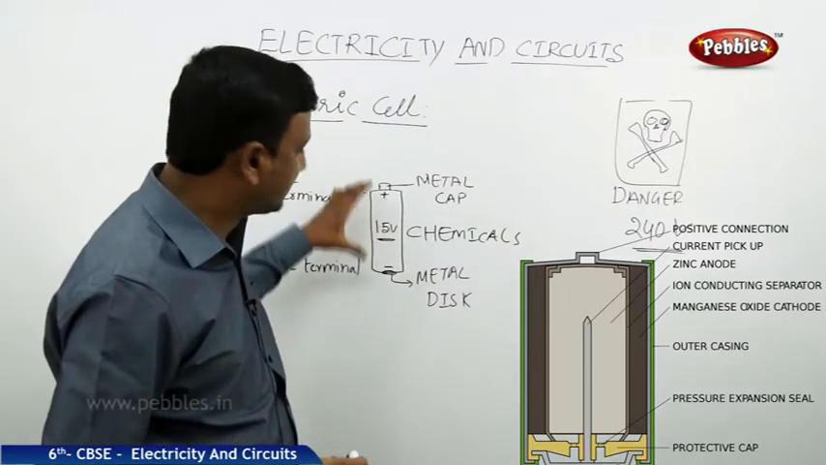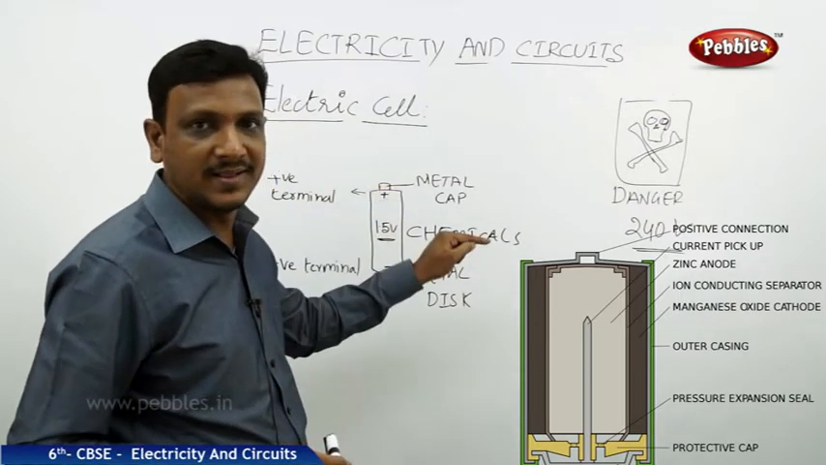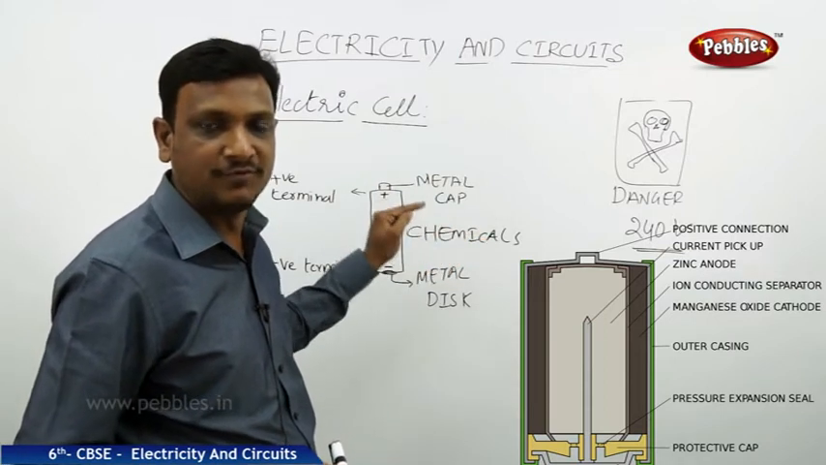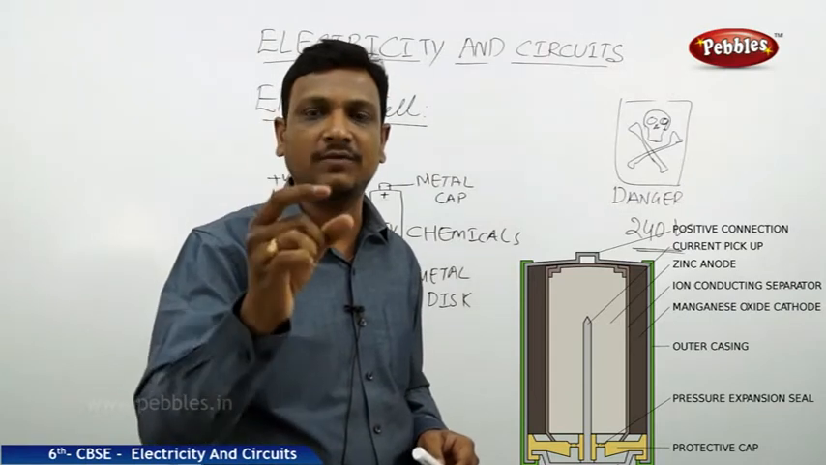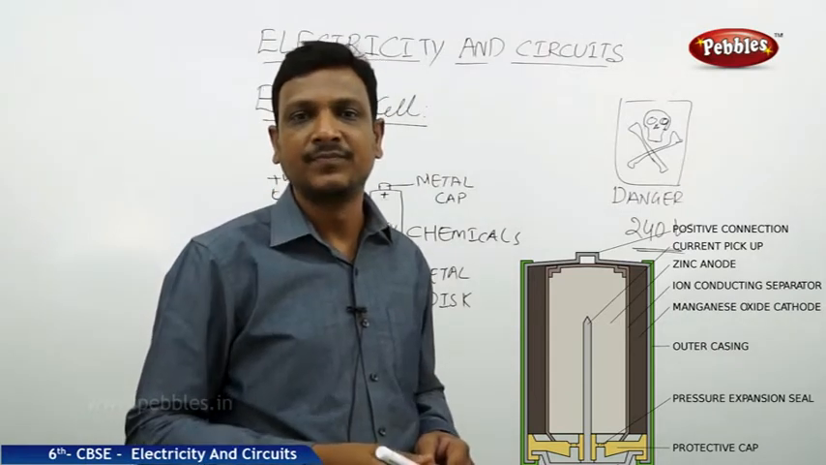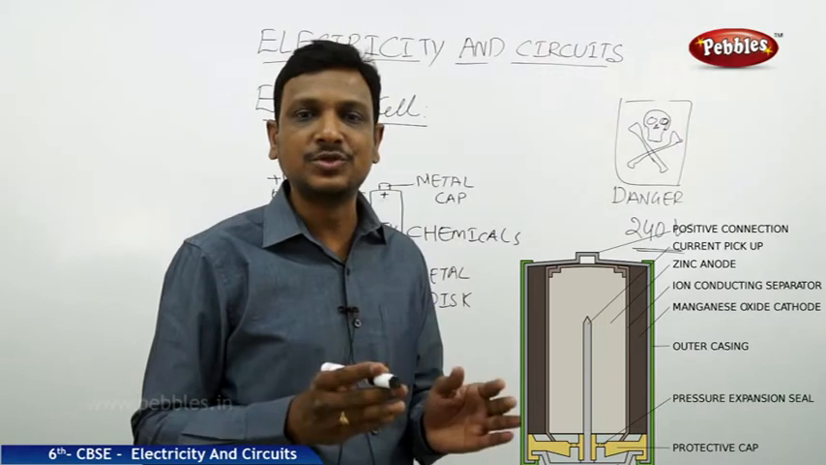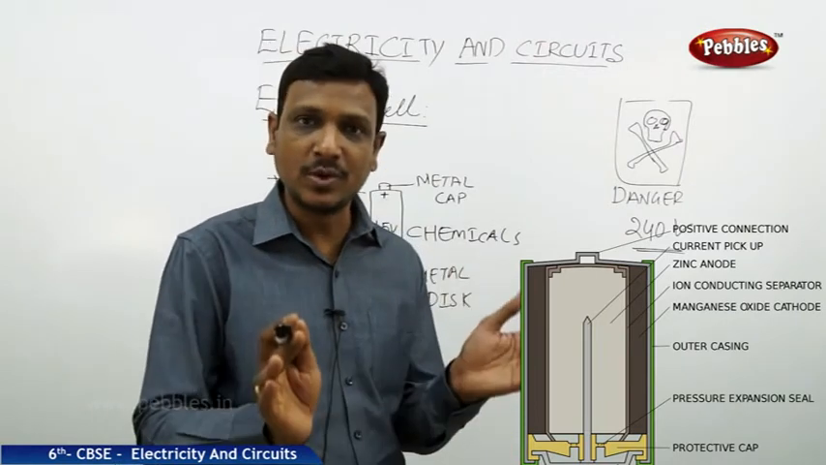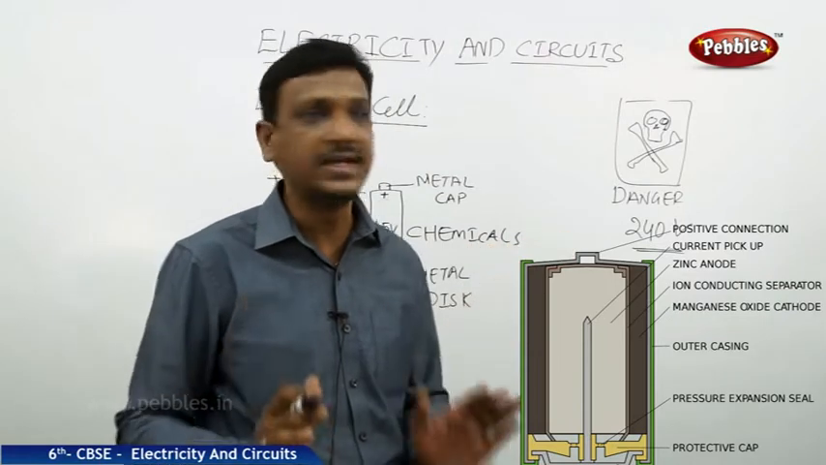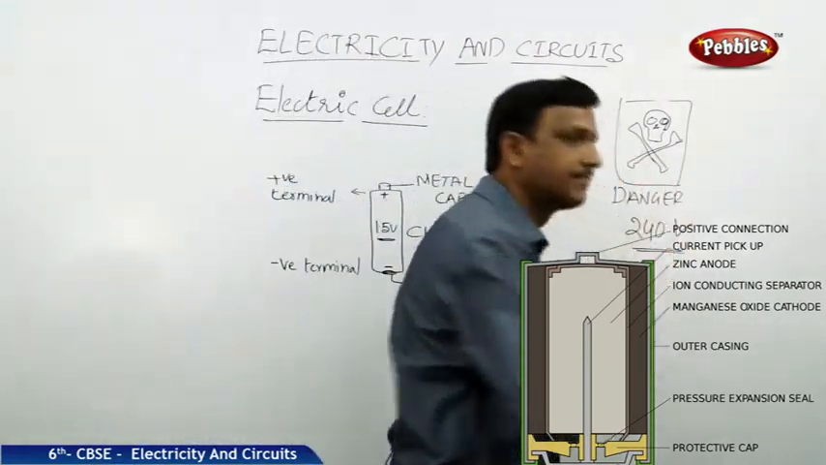If you hold this cell, if you put your finger in this electric current of 1.5 volts, you won't get a shock, because it is very small, very less quantity. So the electric cell is a source of electrical energy in a very small quantity. That small quantity is enough for our activities. We don't need 240 volts electricity.